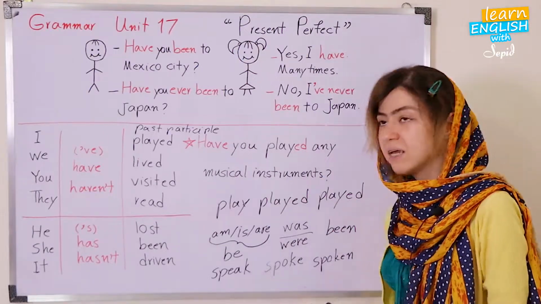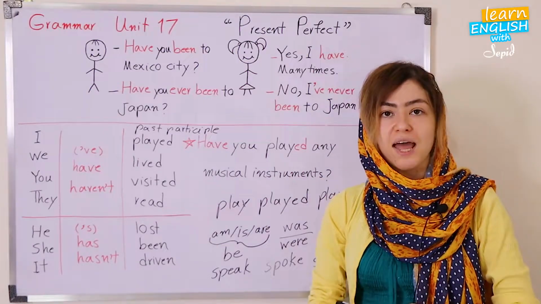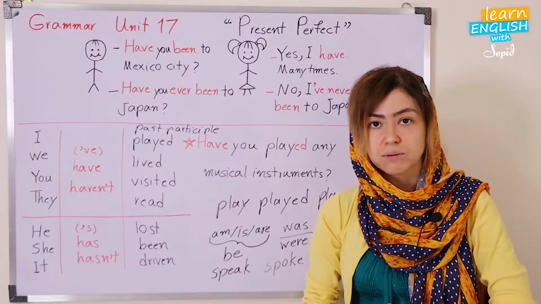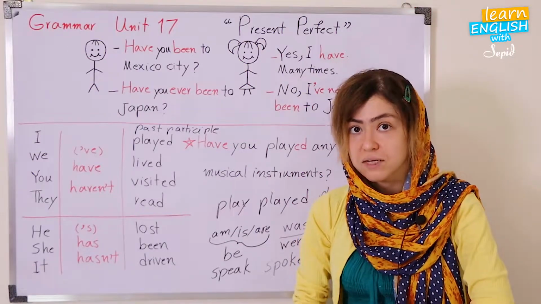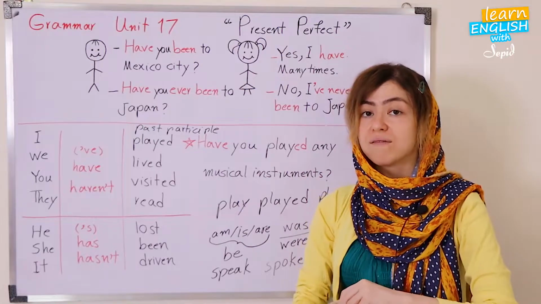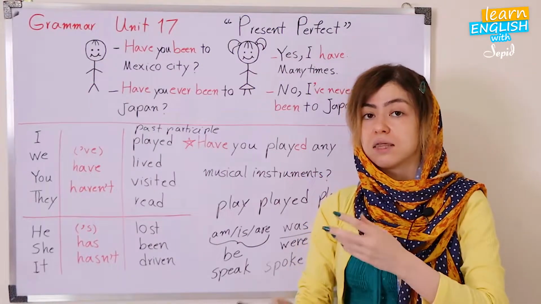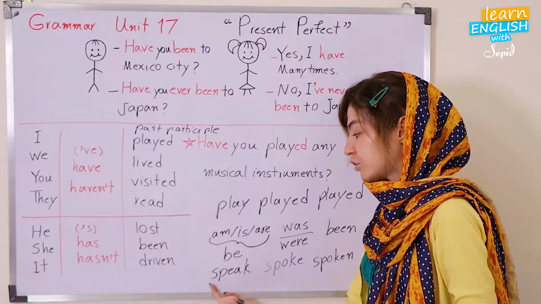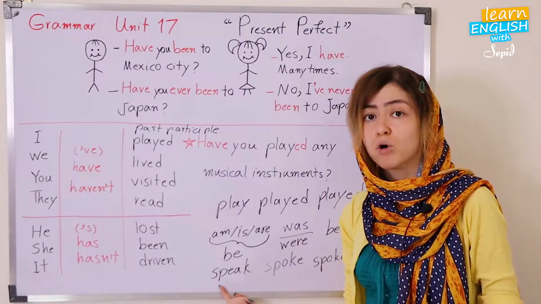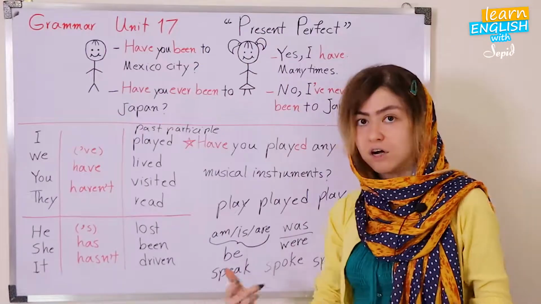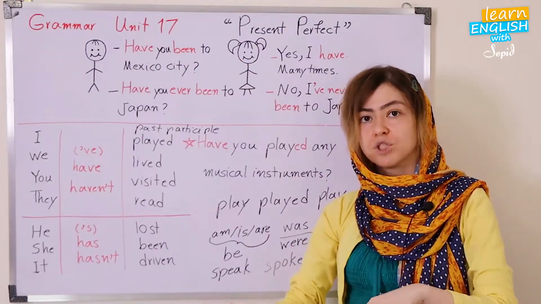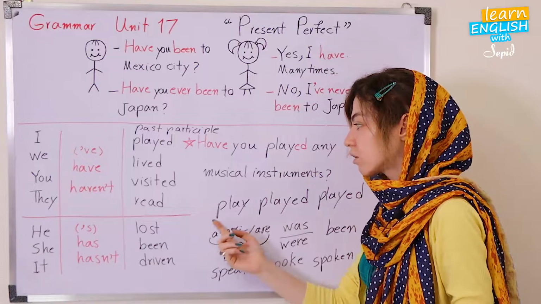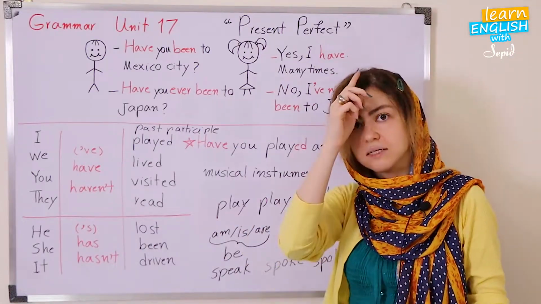For the irregular verbs, you can check the list of these verbs at the end of dictionaries or course books, or even search for it on the net. So you can find them. You have to memorize the irregular verbs, and the other verbs which remain are regular, and we just add ed.